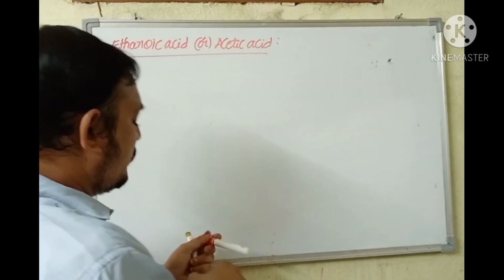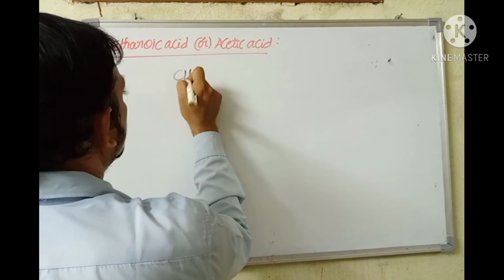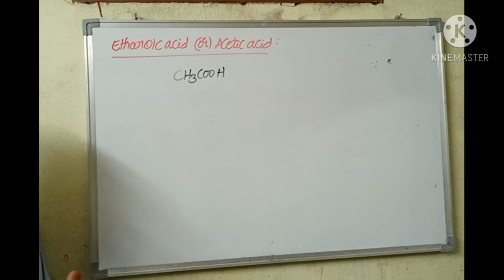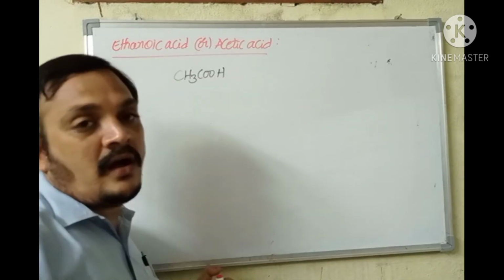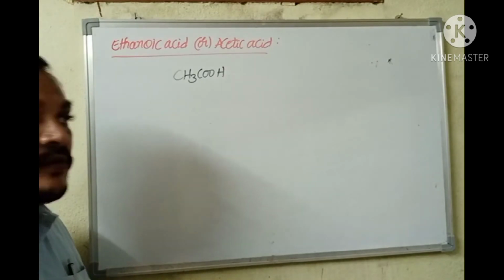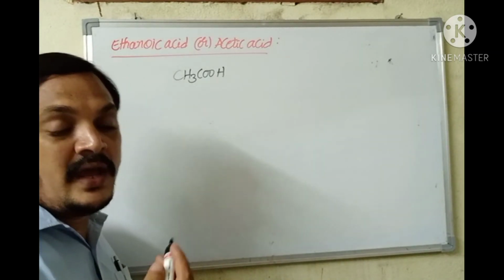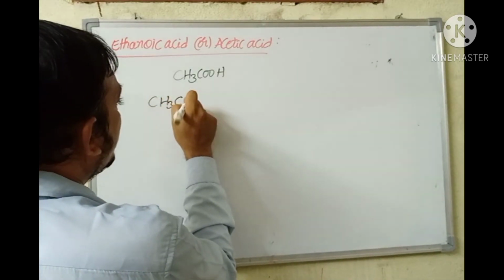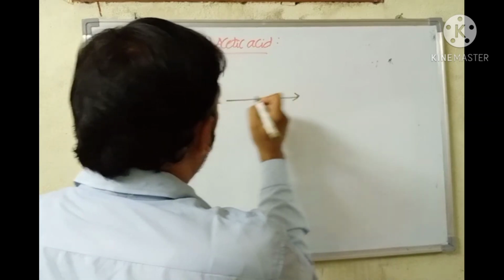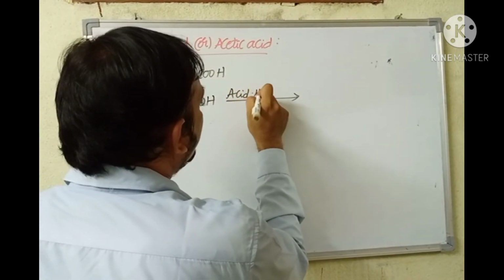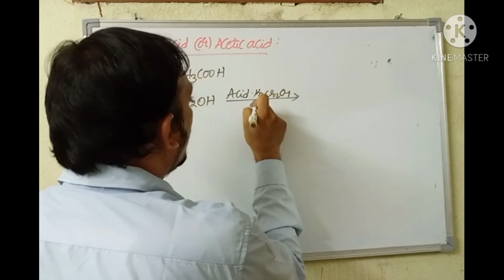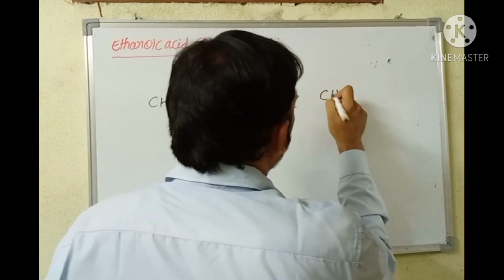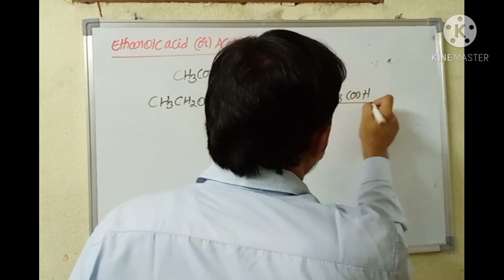Having molecular formula CH3COOH. This is obtained by oxidation of ethyl alcohol. When ethyl alcohol is heated with acidified potassium dichromate or alkaline potassium permanganate, it will get converted into ethanoic acid. So CH3CH2OH on treating with acidified K2Cr2O7 or alkaline KMnO4 undergoes oxidation to produce ethanoic acid.